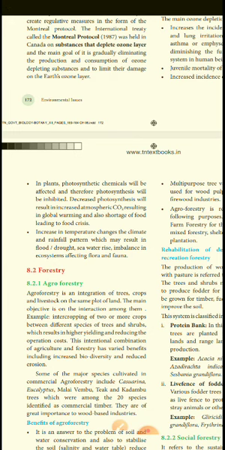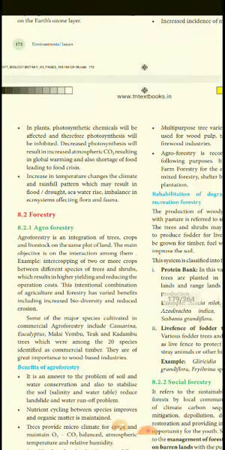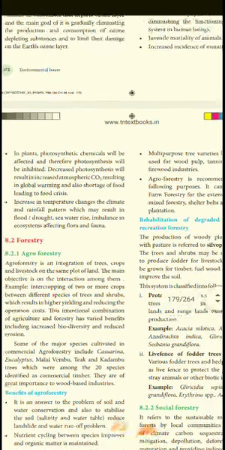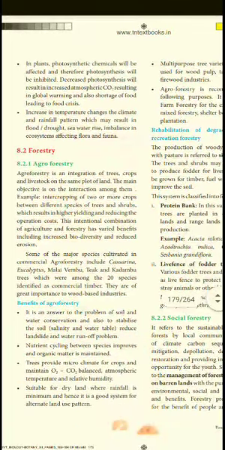Photosynthesis will be affected, and decreased photosynthesis results in more CO2 in the atmosphere, causing global warming and also a shortage of food leading to a food crisis. Increased temperature changes climate and rainfall patterns, which may result in floods, drought, and sea level rise, upsetting the balance of the ecosystem and affecting flora and fauna, that is, plants and animals both.